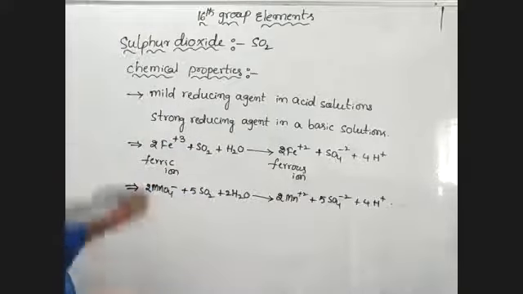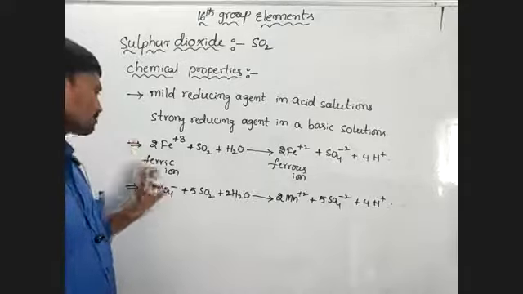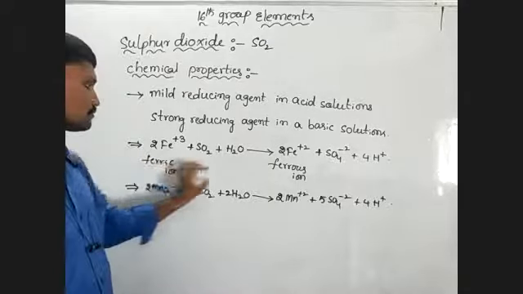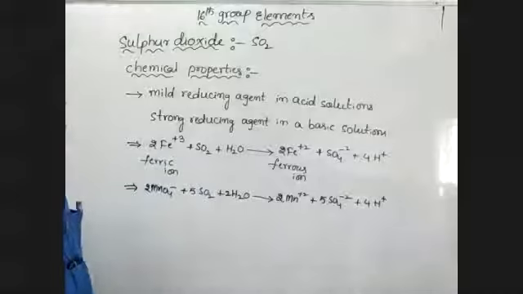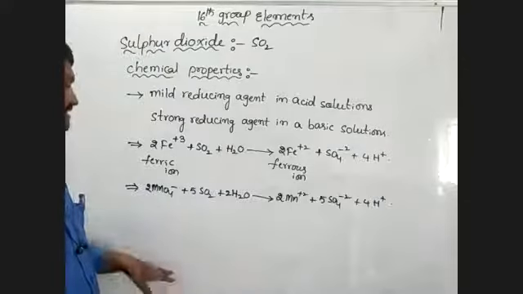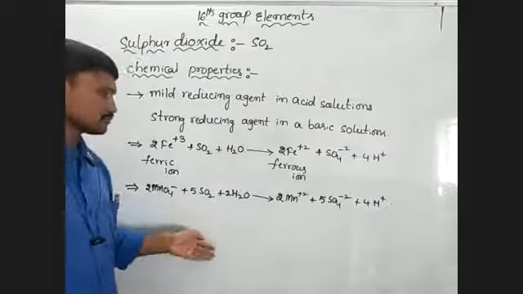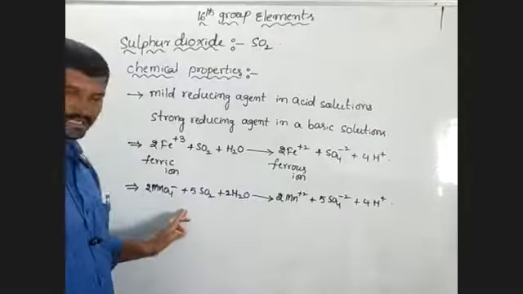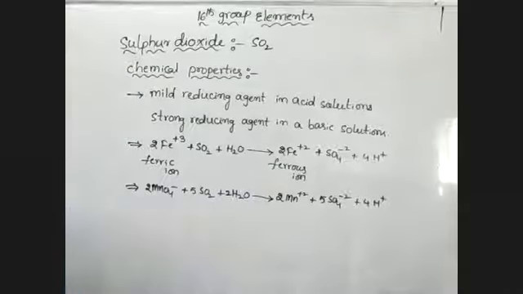So moist SO2 reduces ferric ions to ferrous ion and decolorizes acidified permanganate, MnO4 minus. ఈ MnO4 minus ని decolorize అవుతుంది.